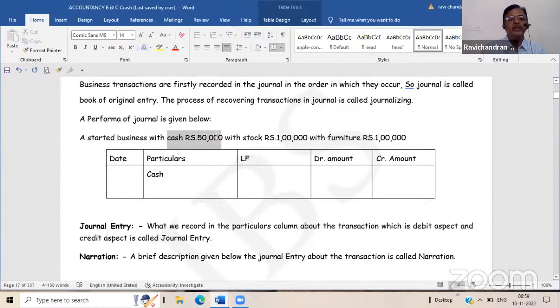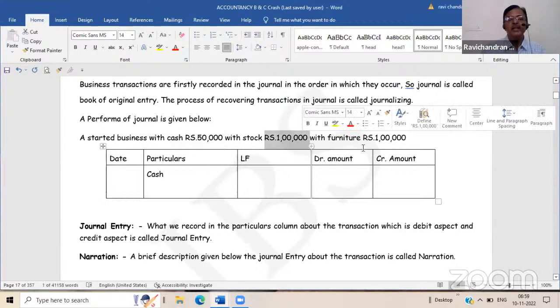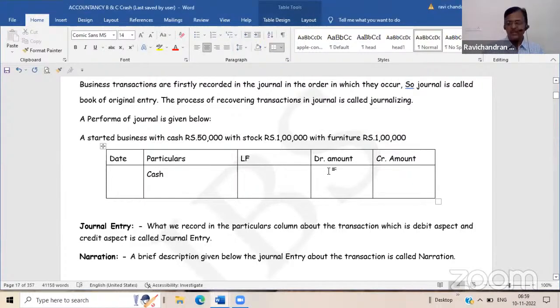Cash is coming into the business. You are sitting at the counter, so he is handing over cash. He is handing over stock worth 1 lakh. The proprietor is handing over furniture worth 1 lakh. All are real items coming into the business, so you have to debit each and every item. Cash account 50,000. Stock account 50,000, sorry, 1 lakh. Debit stock. Debit furniture.